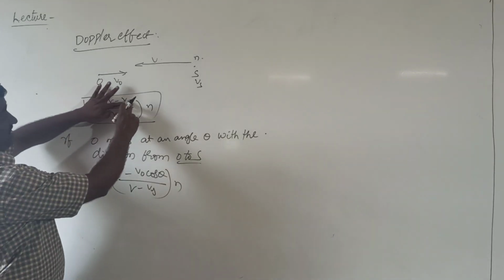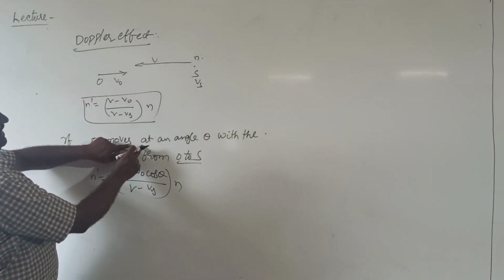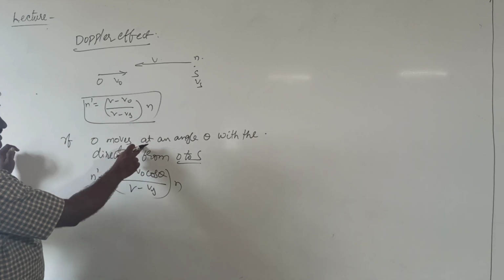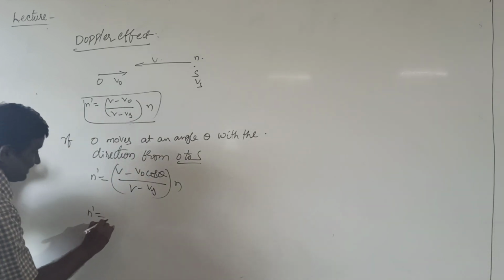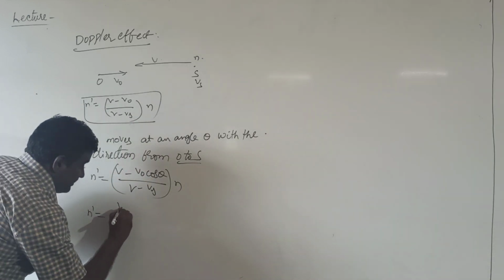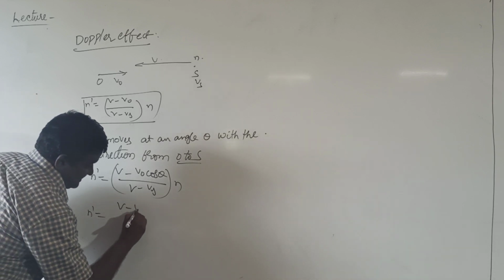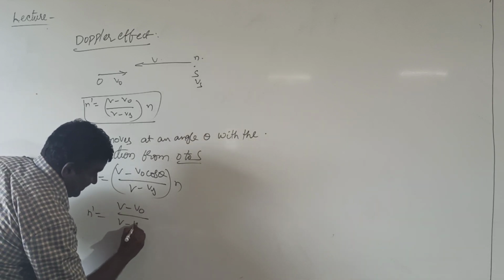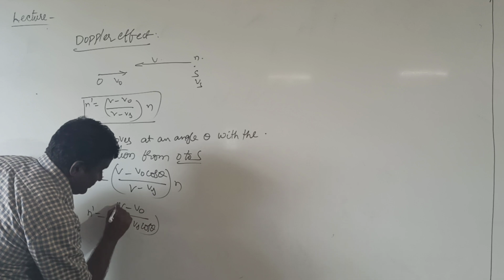Suppose the source is moving at an angle theta with the direction of the observer, in that case the apparent frequency n prime equal to (v minus v0) by (v minus vs cos theta) into n.